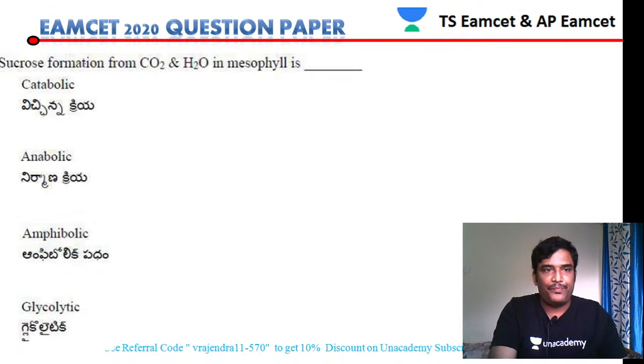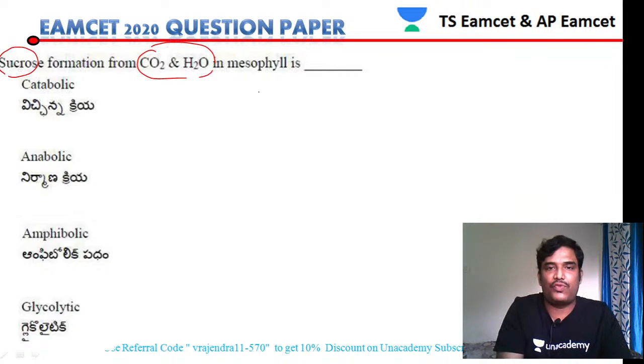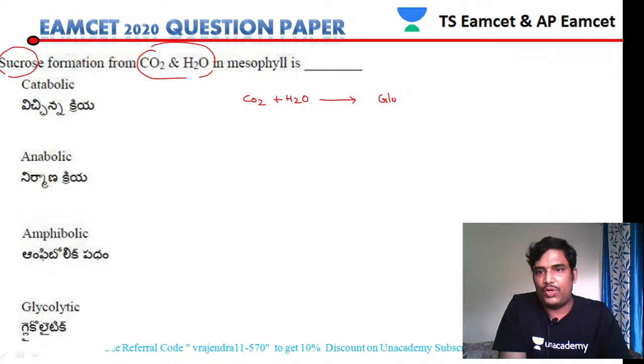So let us see the next question. Sucrose formation from carbon dioxide and H2O in mesophyll. What is the question asking about sucrose formation? Carbon dioxide plus H2O gives rise to glucose. You already know that. This process is called photosynthesis in the presence of sunlight. Now later this glucose will be converted into sucrose.